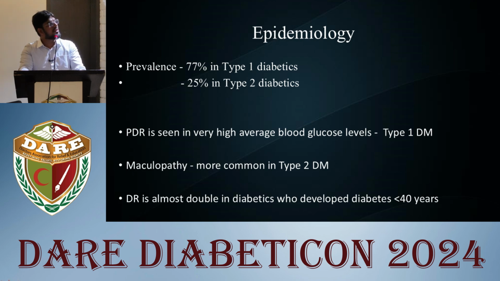When comparing type 1 and type 2 diabetics, the prevalence of diabetic retinopathy is more commonly seen in type 1 diabetes, which is 77%, and approximately 25% of patients with type 2 diabetes are suffering with diabetic retinopathy. Proliferative diabetic retinopathy is seen in very high average blood glucose levels, which is more commonly seen in type 1 diabetics, and diabetic macular edema or maculopathy is more common in type 2 diabetics. Diabetic retinopathy is almost double in diabetics who develop diabetes less than 40 years of age.